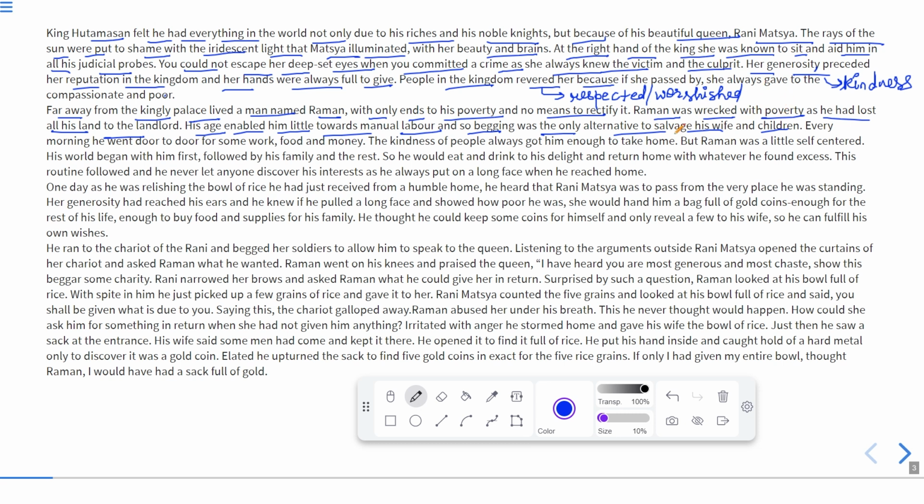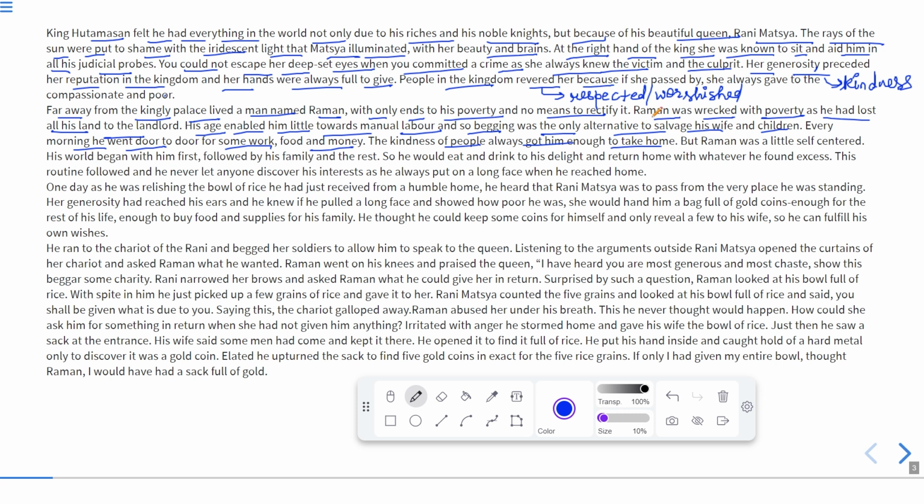So he had only one option, that is begging, to quench his thirst and to satisfy his hunger, his wife's hunger, and to bring up his children. So he has children as well. Just to raise them up, he used to beg. Every morning he went door to door for some work, food and money.